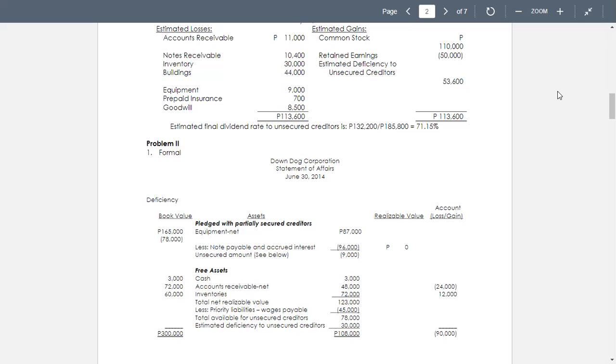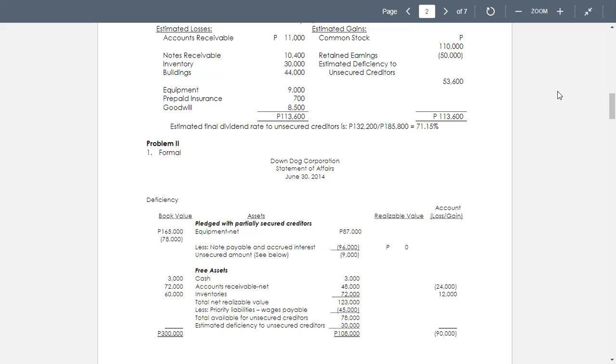The amount to be recovered is only 87,000. So in other words, there is a reduction of 78,000, taken by deducting 87,000 from 165,000.